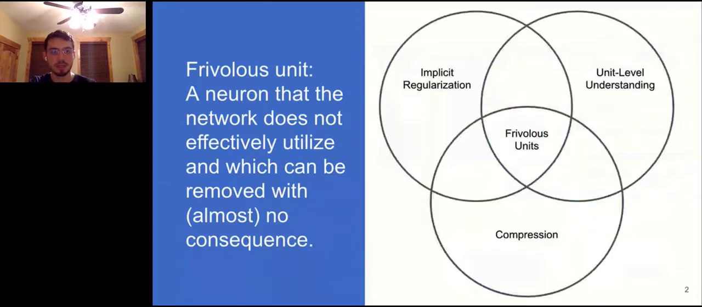Ultimately, this project lies at the intersection of implicit regularization, understanding networks in terms of their individual units, as well as compression. So we think you might like this paper if you're interested in any of these three areas, or fundamental phenomena in deep neural networks, such as lottery tickets or double descent. Ultimately, we find that frivolous units appear in greater proportions as network width is increased, which provides some evidence that implicit regularization operates largely at the level of individual units in these networks.